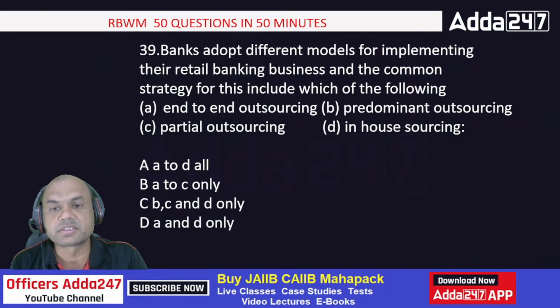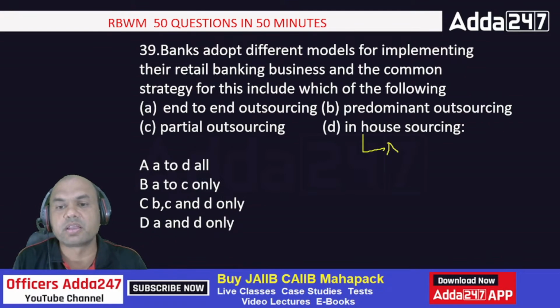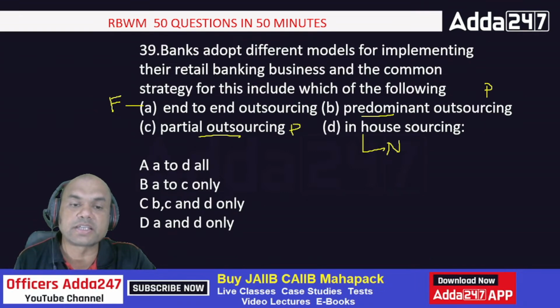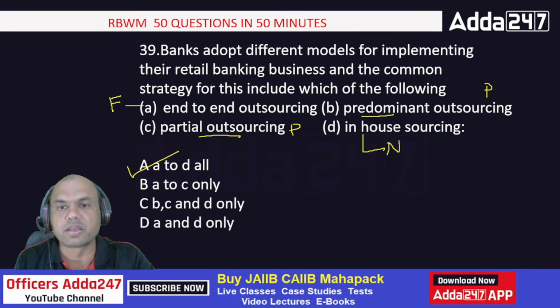Always remember it depends on the bank. Generally, nationalized banks follow in-house sourcing. Foreign banks follow end-to-end. Partial outsourcing is done in private banks, and predominant outsourcing that also in private. So some banks go for partial, some banks go for predominant. So the answer is A to D all, depending on the bank. Here we are not talking of any nationalized or private bank or any neo banks nowadays. We are talking of the total banking system. So A to D all.